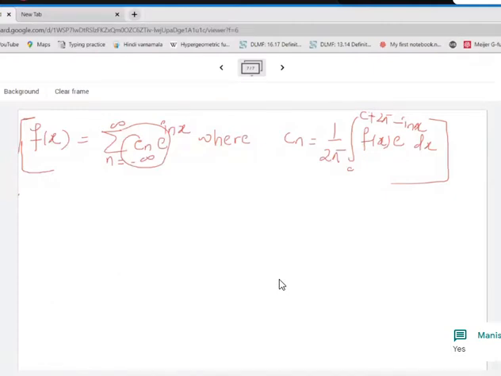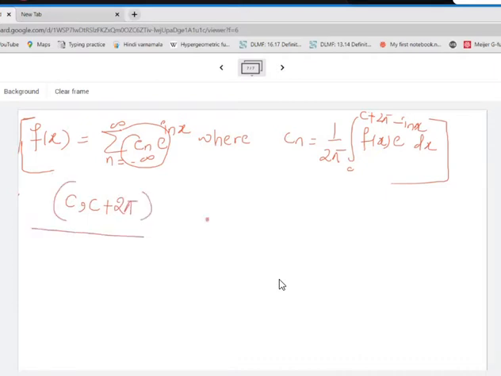Okay, is it clear till here? Okay, so now next let us work out this example. By the way, see, this is the expression for the Fourier series of a function with period. कहाँ से कहाँ तक था इसका? The interval was given as c to c plus 2 pi.